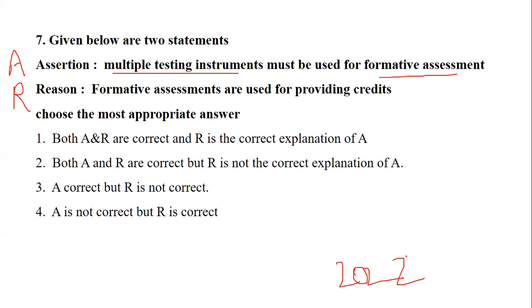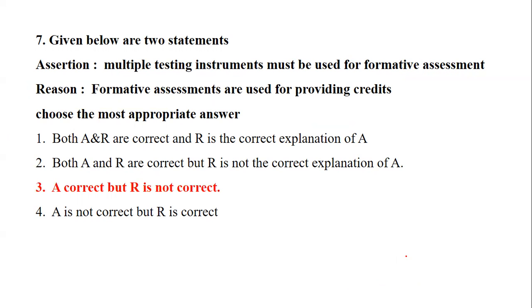The reason they have given is that formative assessments are used for providing credit. So what is the reason? Are both statements correct, or what exactly? So let's see what exactly it is talking about. Your assertion is correct, but your reason is not correct.